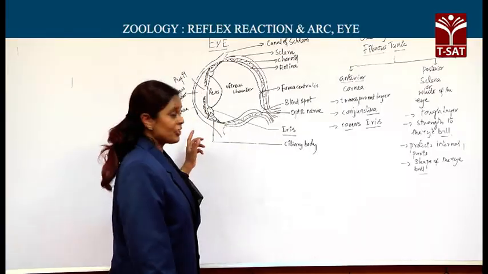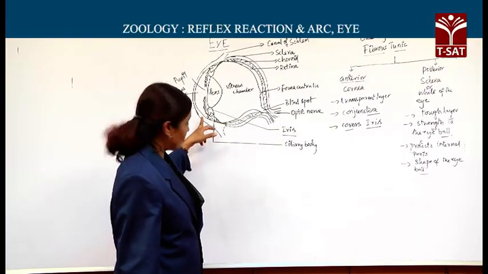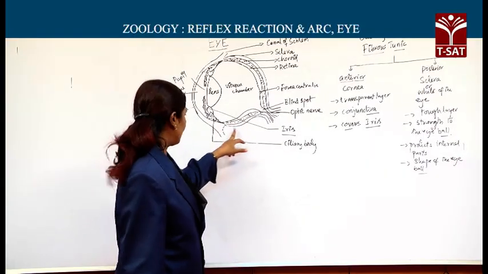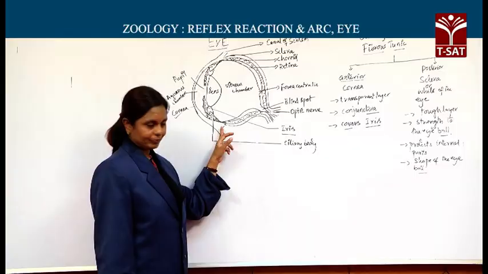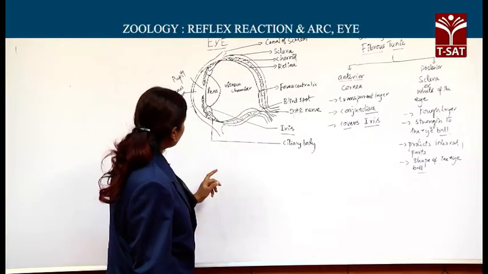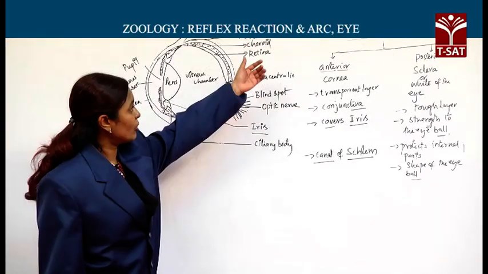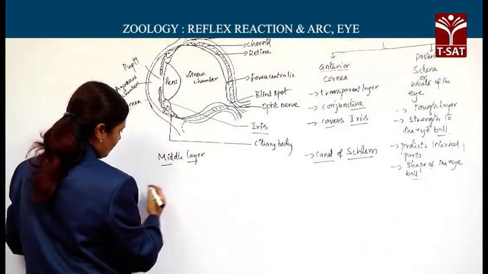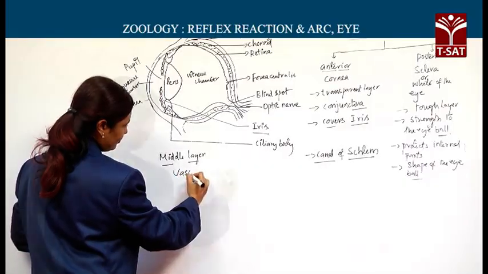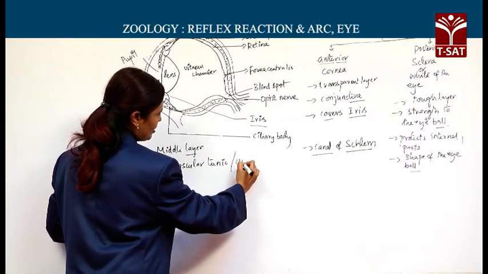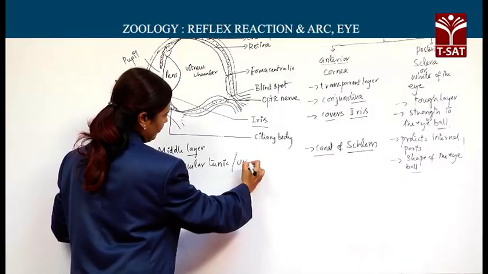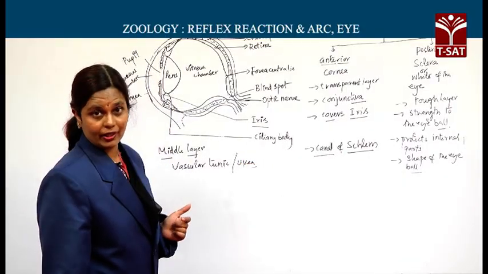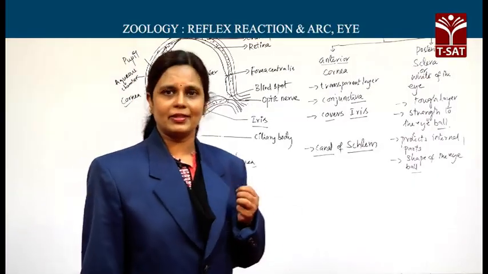Now, at the junction between the outer or anterior cornea and posterior sclera, you find one canal here. This is called the canal of Schlemm. Followed by this outer fibrous tunic is the middle layer, the vascular tunic, otherwise called the uvea. This middle layer vascular tunic in turn has 3 parts.